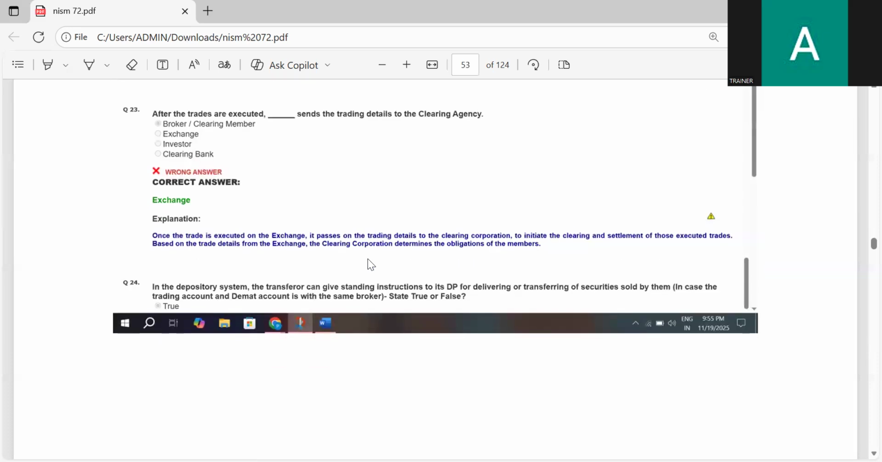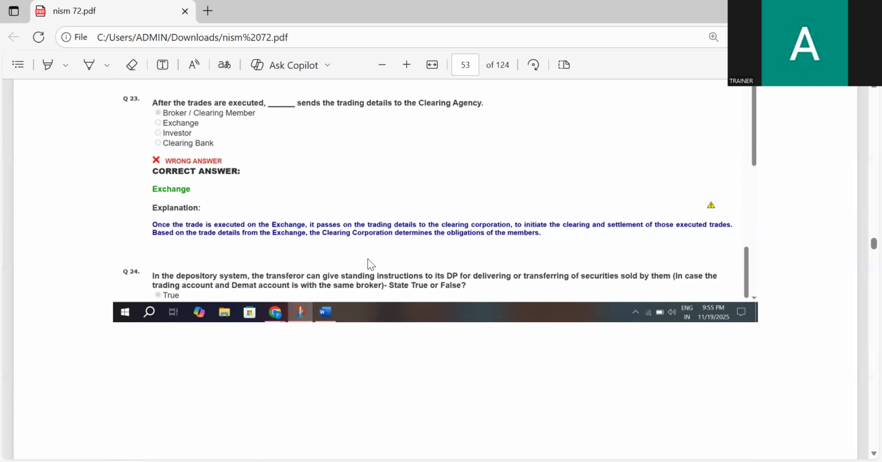After the trades are executed, who sends the trading details to the clearing agency: broker, clearing member, exchange, investors, or clearing bank? The correct answer is exchange. After the trades are executed, the exchange sends the trading details to the clearing agency.